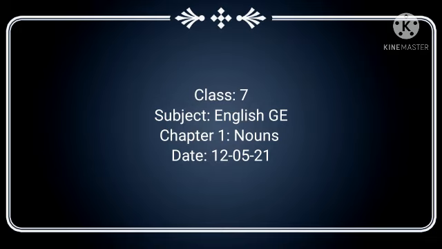Next, countable and uncountable nouns. Common nouns can be classified into countable and uncountable nouns. We already have knowledge of it, right? So common nouns are divided into countable nouns and uncountable nouns. So what is a countable noun? Countable nouns are names of things that can be counted.